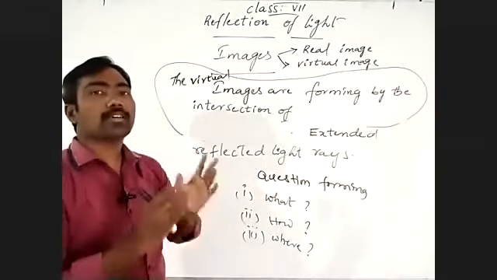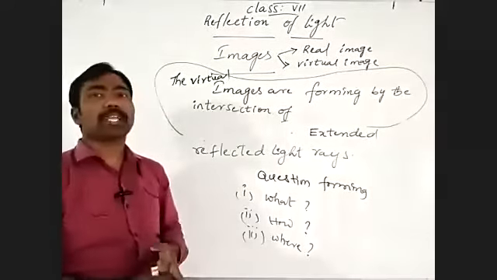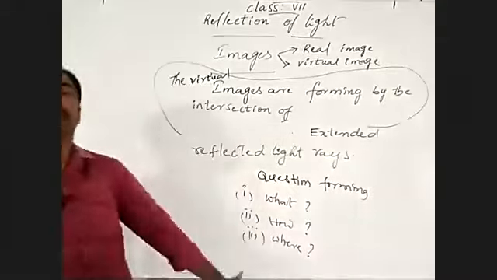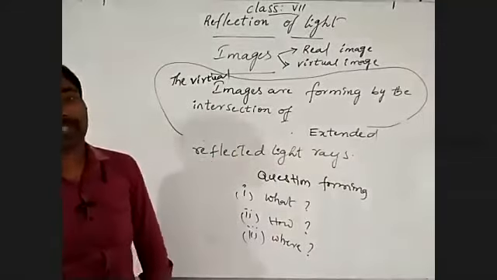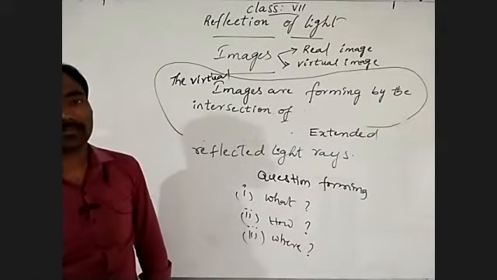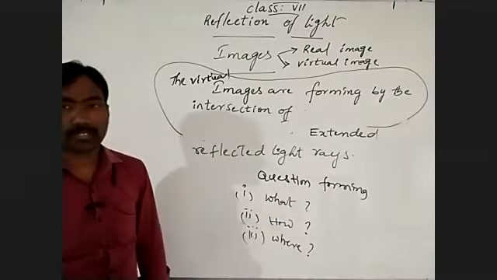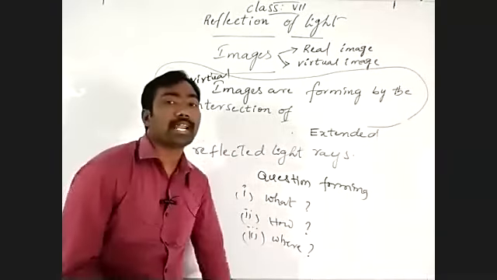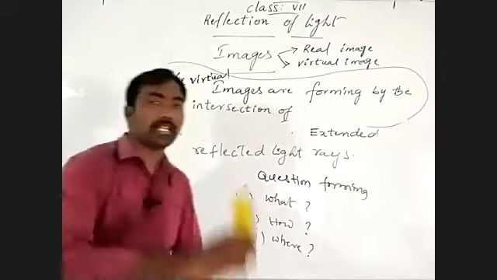Understand? So the images which are not forming on a screen, those images we can call virtual images. The best example is mirrors. Mirrors are giving images as what? Virtual images. Understand? This is clear information about images. There is a chance you may be asked the question: write the difference between real images and virtual images.